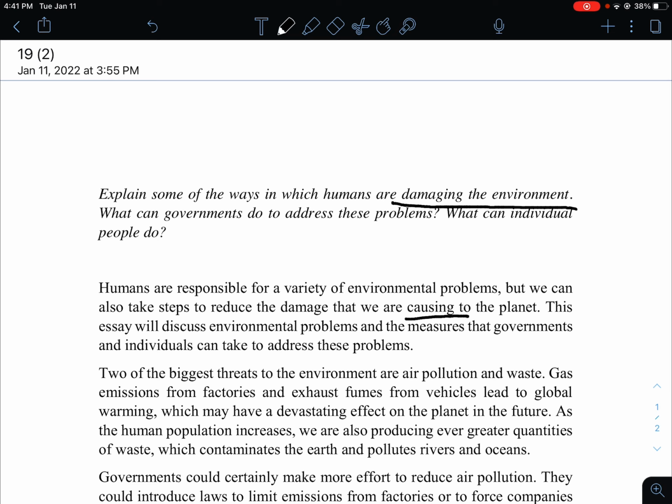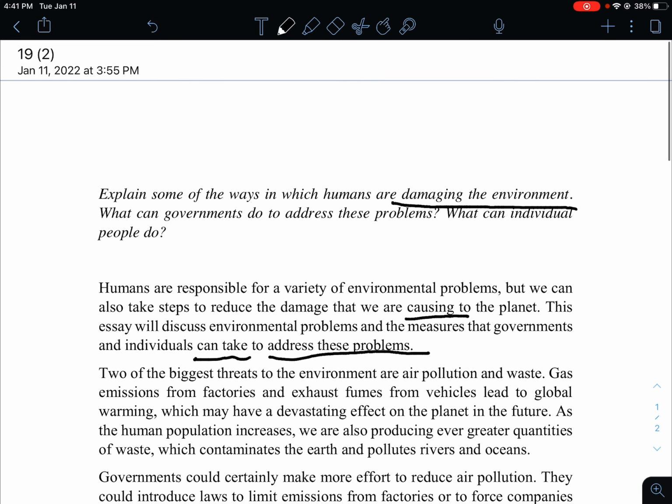This essay will discuss environmental problems and the measures that governments and individuals can take to address these problems. I think it's also right to write solve these problems. I think it's even better because you use synonyms here.